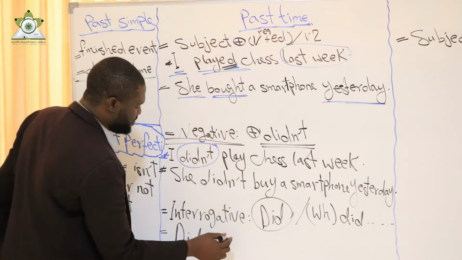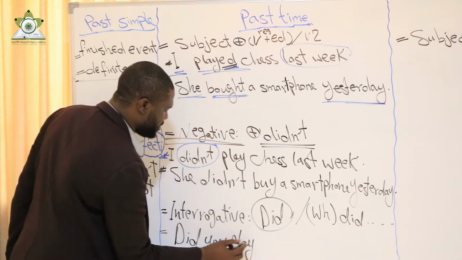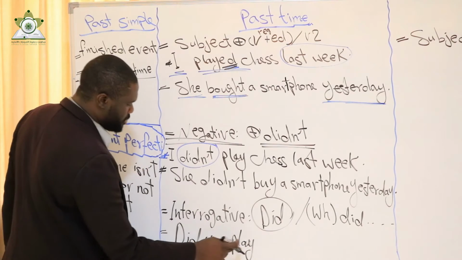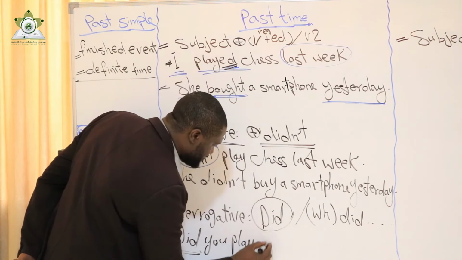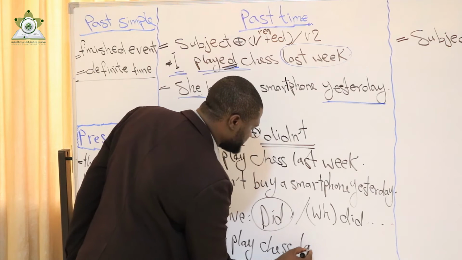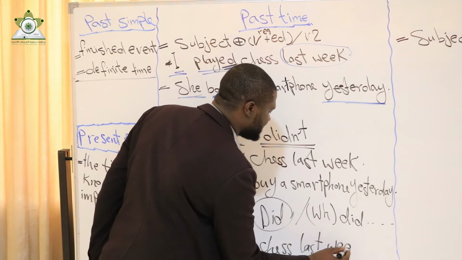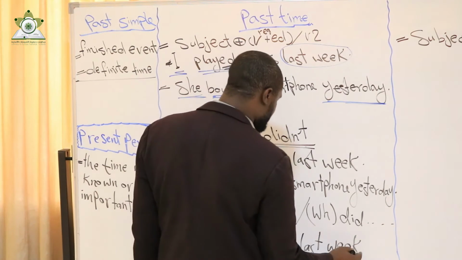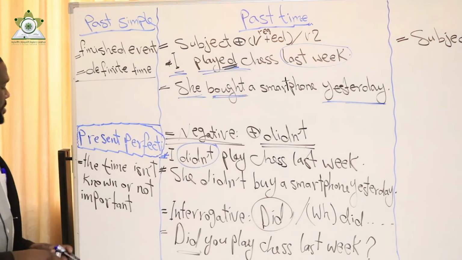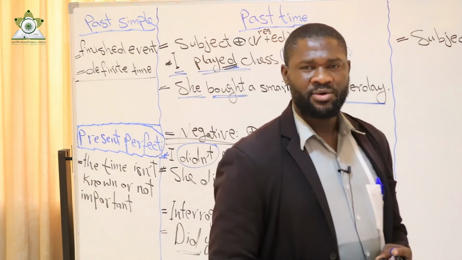Here we have played, it becomes play. Did you play? Infinitive form. As we see here, we use did, so the main verb should be infinitive. Did you play chess last week? The answer is either yes, I did, or no, I didn't, because this is a yes/no question.